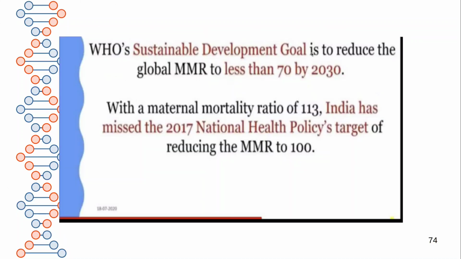WHO's Sustainable Development Goal is to reduce the global MMR to less than 70 by 2030. With a maternal mortality ratio of 113, India has missed the 2017 National Health Policy target of reducing the MMR to 100. It has failed to reach the target of reducing to 100.